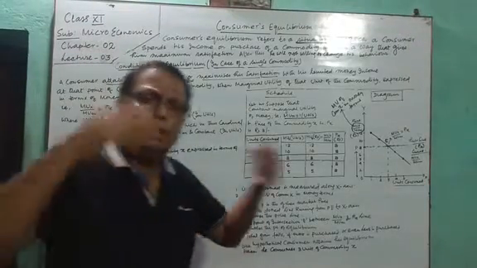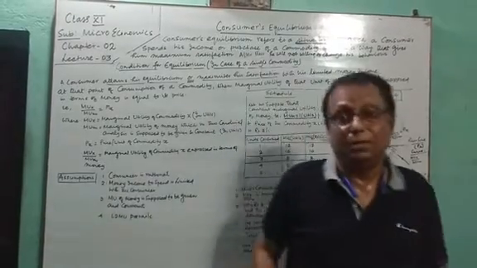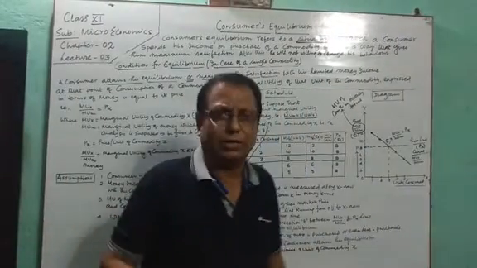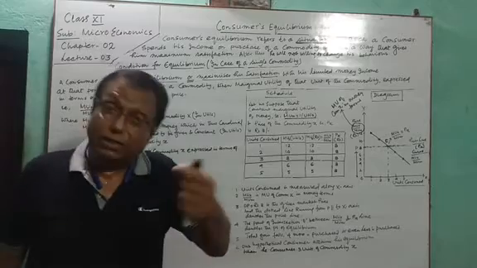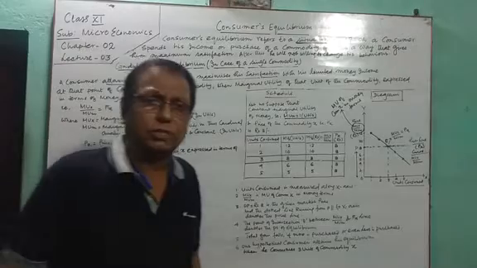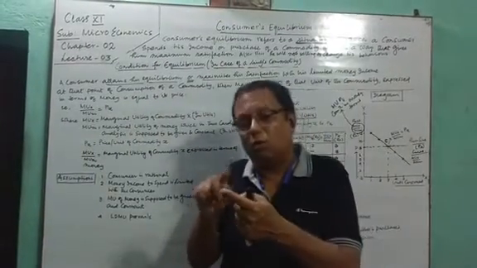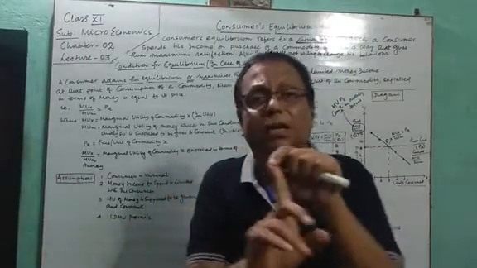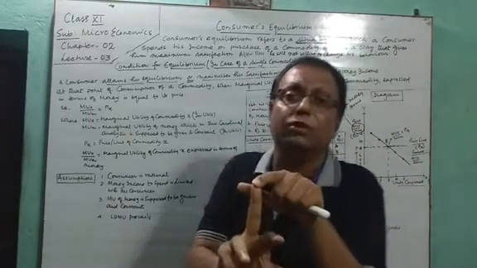You got some amount of satisfaction by spending rupees 10. Suppose your thirst is not quenched completely. You will take a second bottle of cold drink. Again you are giving 10 rupees, and in return you are getting some units of satisfaction. So what are we finding? We are finding that in order to obtain satisfaction or utility, you have to spend money in terms of rupees, and in return you are getting something in terms of utils.